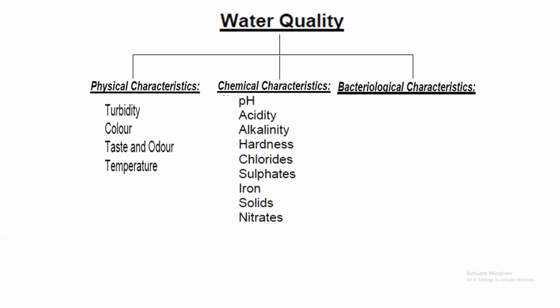Basically, hardness is caused by calcium and magnesium compounds. When calcium and magnesium are in the form of carbonates and bicarbonates, it causes temporary hardness. And when they are in the form of sulfates and nitrates, it causes permanent hardness.